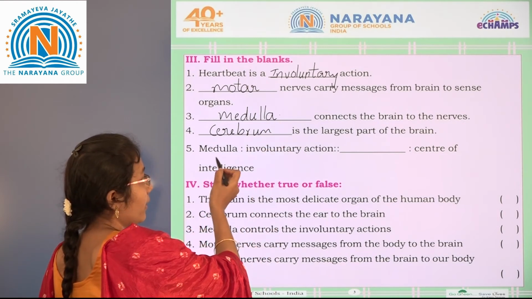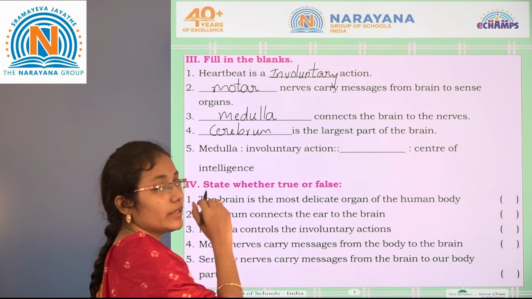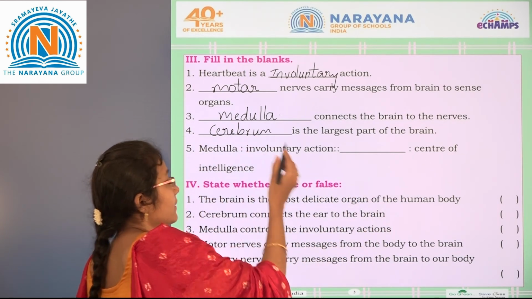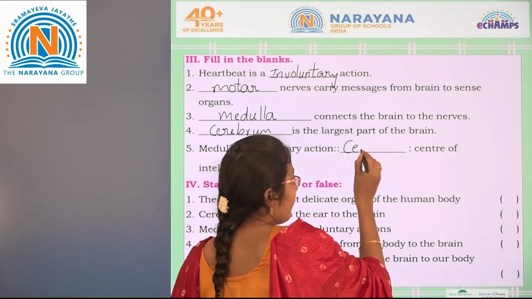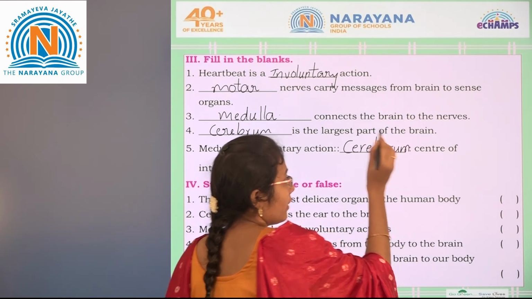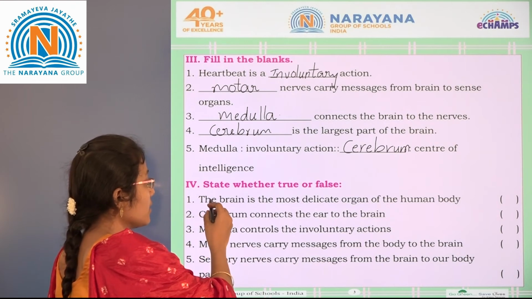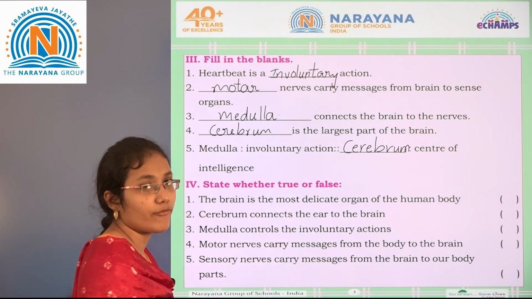Next, see here, medulla controls the involuntary actions and dash is the center of intelligence. Which is the center of intelligence? It is the cerebrum itself. Let us write here cerebrum. And next, the fourth section, here we have true or false. State whether true or false.